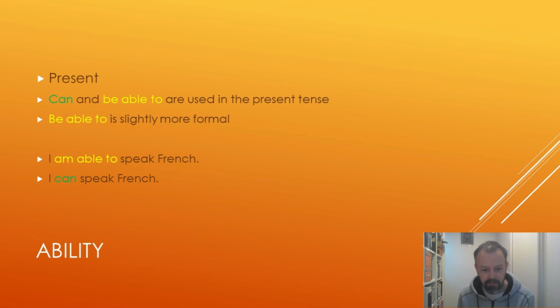So I am able to speak French. I can speak French. These are basically the same meaning, the same nuance, and maybe slightly different formality, but really not much.